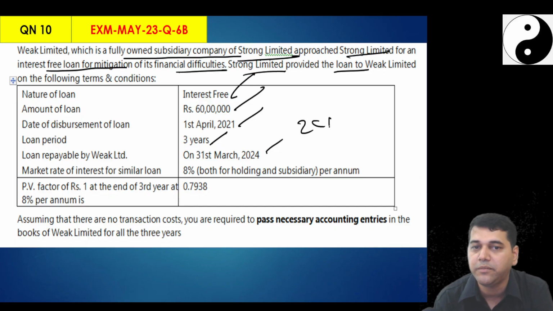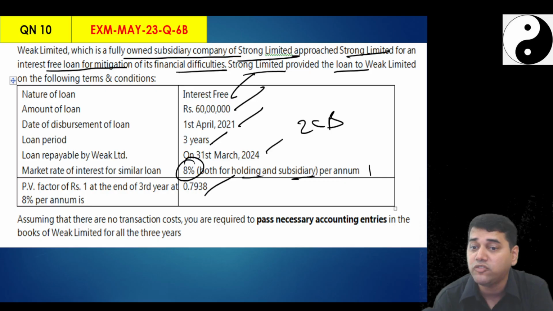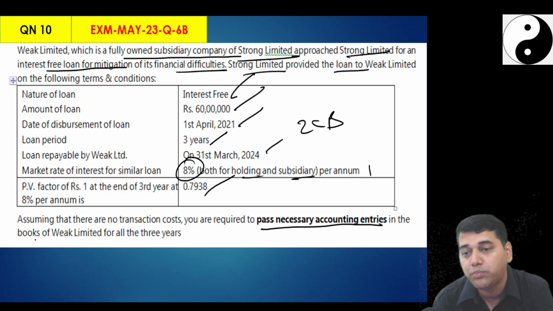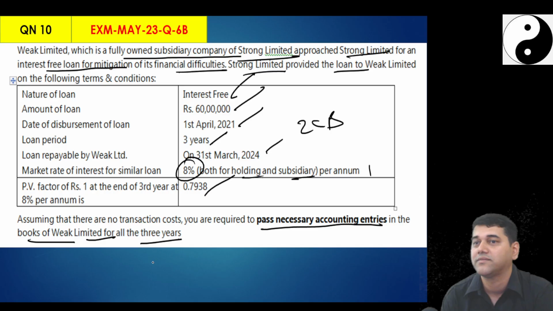That means it's like a zero coupon bond. Market rate of interest on a similar loan is 8%, both for holding and subsidiary. That means my discounting factor is 8%. Present value factor is also given. Assuming that there are no transaction costs, you are required to pass the entries in the books of Weak Limited for all the 3 years.